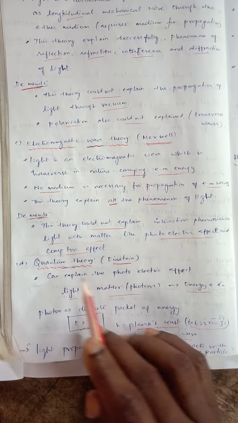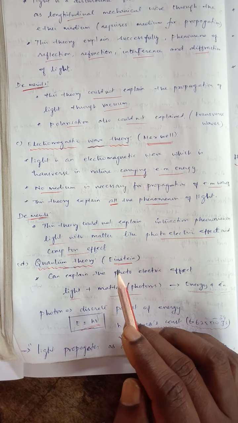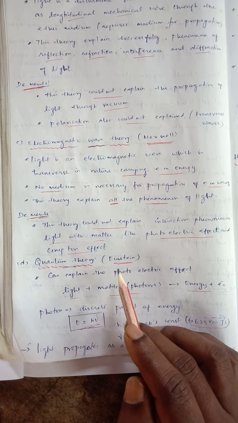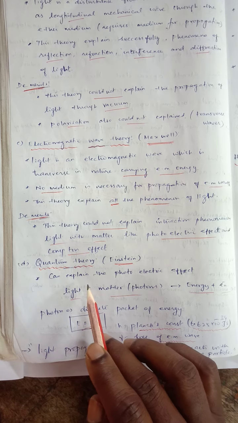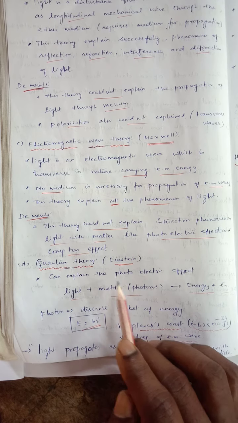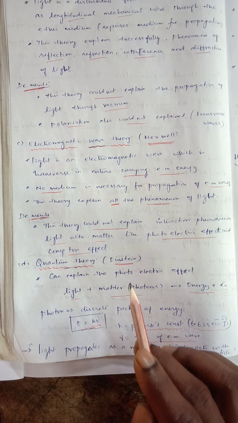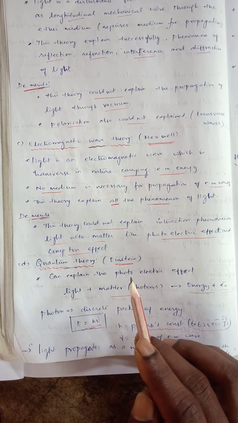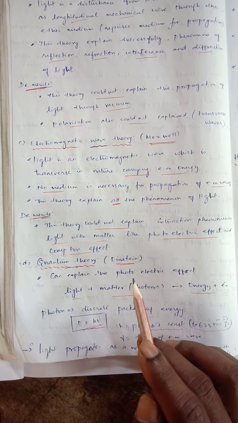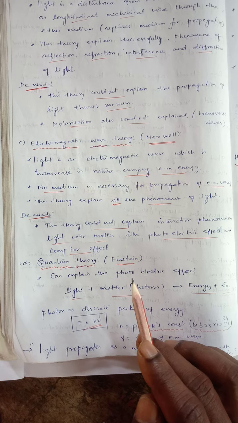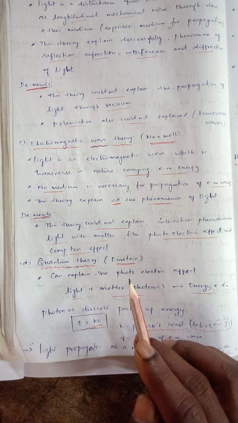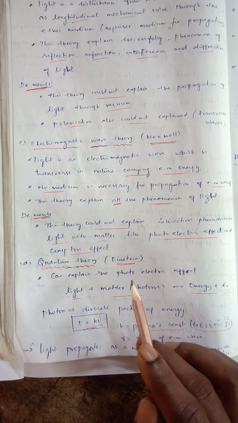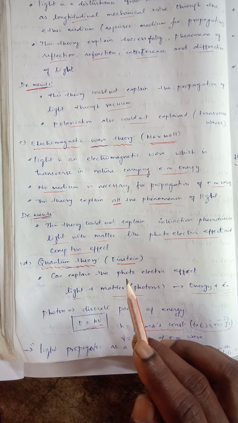And the next, final theory is the quantum theory proposed by Einstein. It's very familiar, famous, and important also. Einstein could explain the photoelectric effect. The photoelectric effect means when light strikes any material, it can produce a current. For example, we have seen the automatic door. When your image falls in front of the object, it can open or close like that. It's called a sensor.